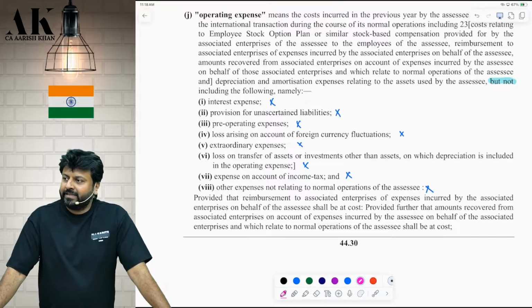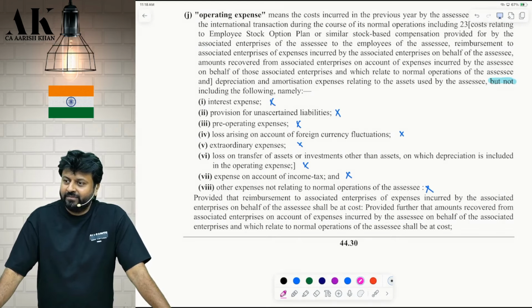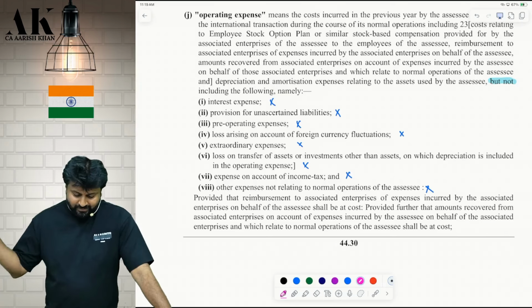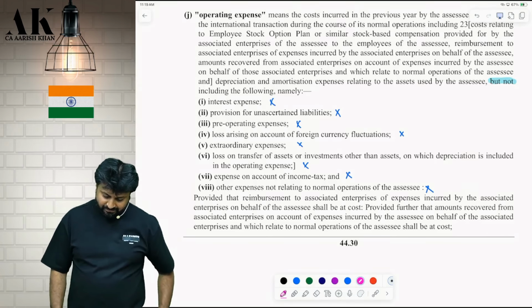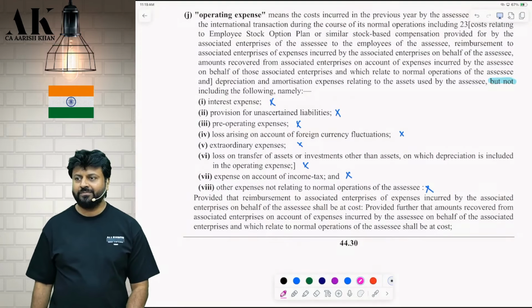Again, I am saying they will directly give you the data. In case they don't give it, they may feel that May 26 students are very special for us and we should not give them the data directly. There are very intelligent students like Lucky, Tarun, so we should test them in depth. In that case, what will you do? You need to know the definition of operating expense now.